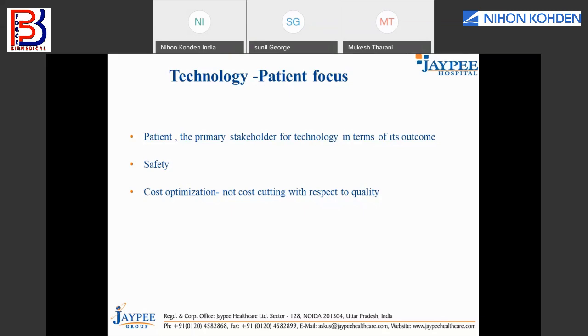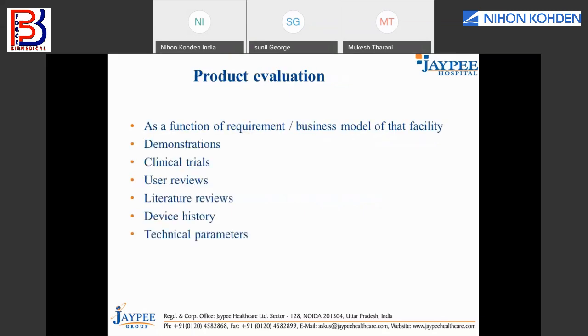The next slide, please. Now, we had planned about the technology or the equipment. We had selected the possible providers, and then we started the discussion. We discussed the essentials, turnaround time, delivery schedule, etc. And then we checked about the safety features. Now, really comes in how you evaluate a product, right? If I simply ask a question, how you evaluate a product, at least 95% of the biomedical engineers will say, yes, we will compare it technically. I agree to that.